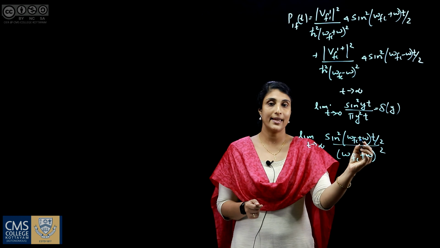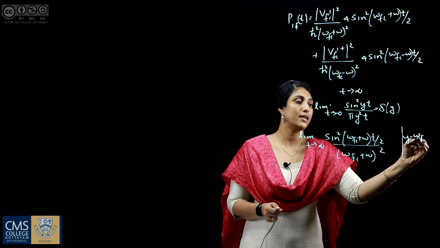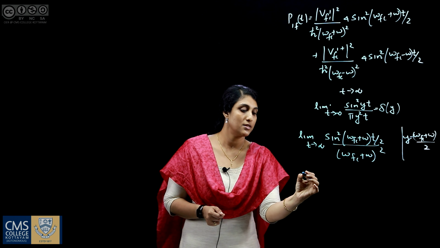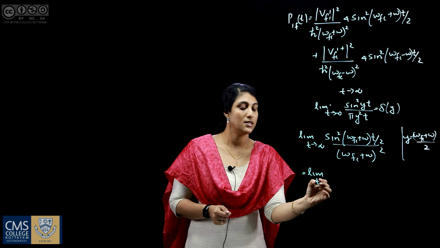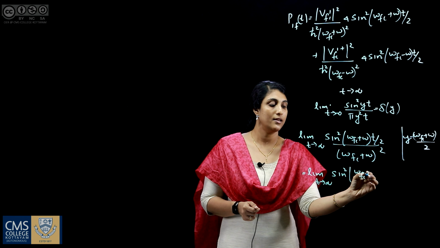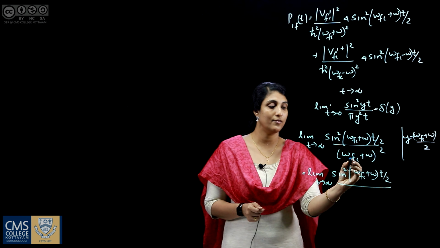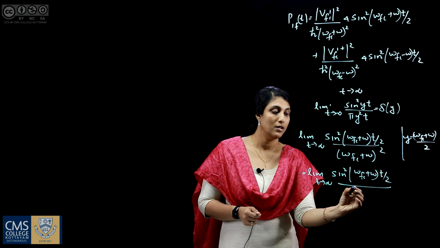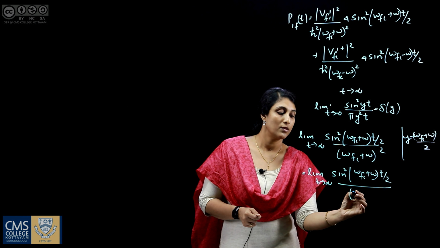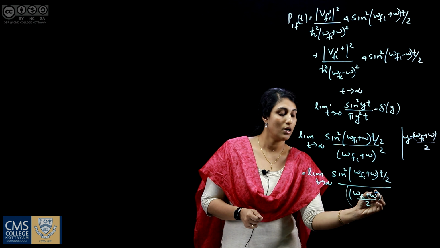If we take y as (omega fi plus omega) by 2, this equation becomes limit t tending to infinity of sin square (omega fi plus omega) t by 2 divided by ((omega fi plus omega) by 2) the whole square.